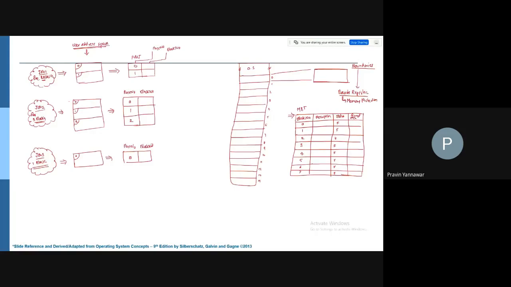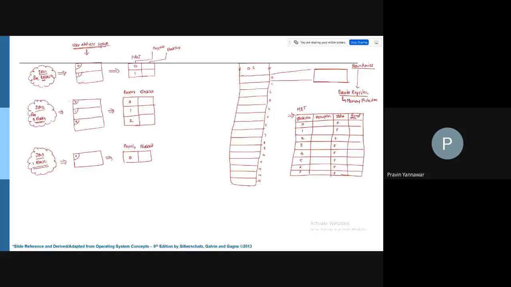So say, for example, we have seven blocks available. After this, these are going to be allocated.